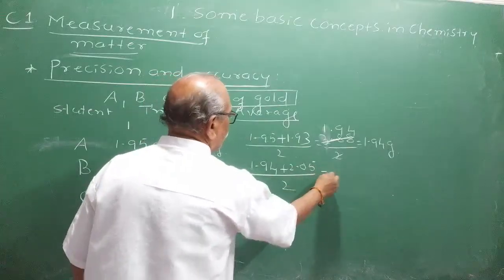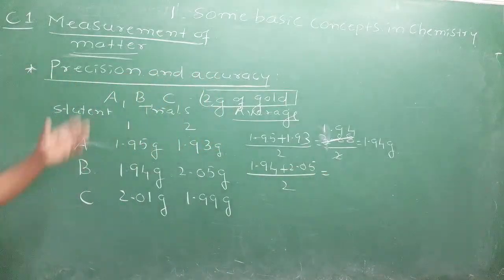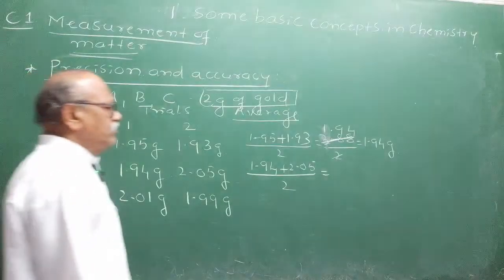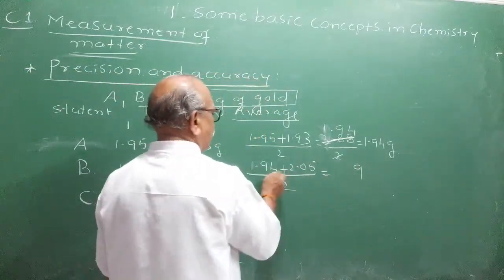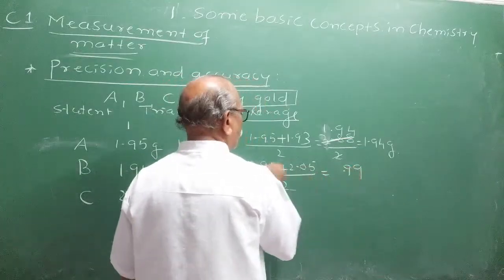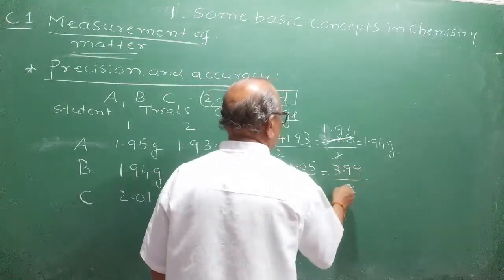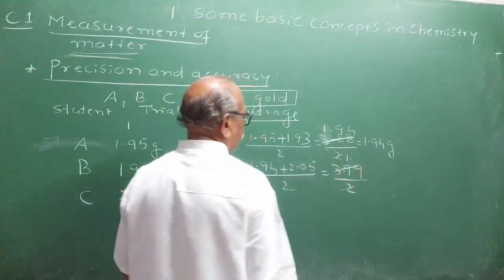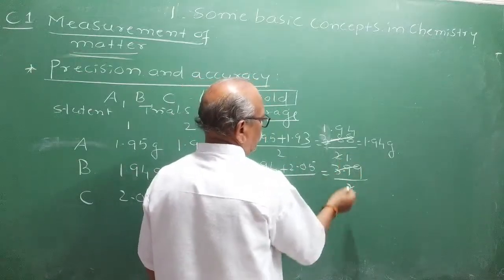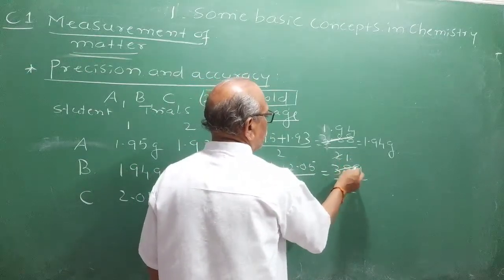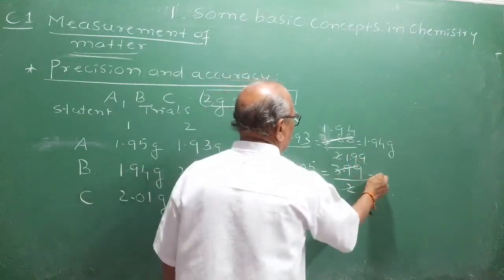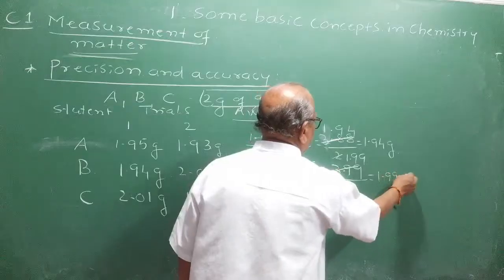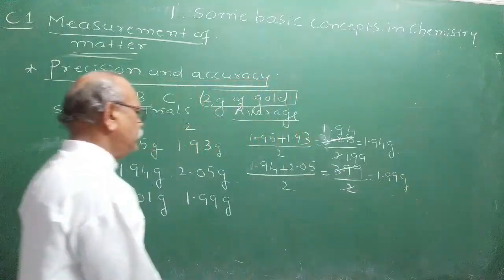That is what you are doing in the laboratory. That is what I am telling you. See, if you take the average of it, 5 plus 4 is 9, 9 plus 0 is 9, 2 plus 1 is 3, divided by 2. 2 ones are 2, and 2 nines are 18. He is getting 1.99 grams. Observe.